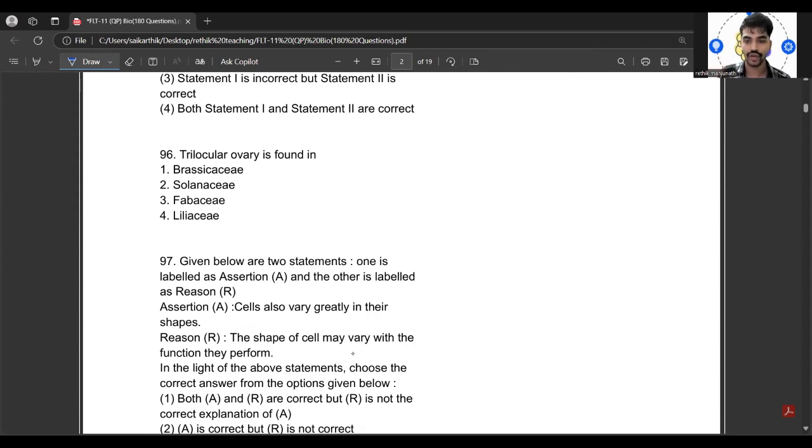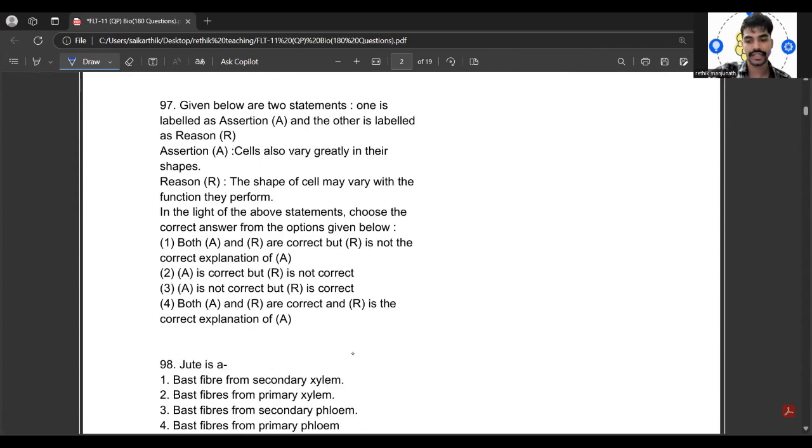Coming to the 96th question: trilocular ovary is found in where? It is actually found in Liliaceae. The 97th question is again a direct one. Given below are two statements, labeled as assertion and reason. The assertion says that cells also vary greatly in their shape, and the reason is that the shape of the cell may vary with the function they perform. What would be the correct answer? Both A and R, that is assertion and reason, are correct, and R, the reason, is the correct explanation of A.